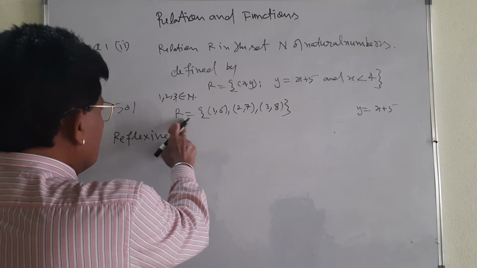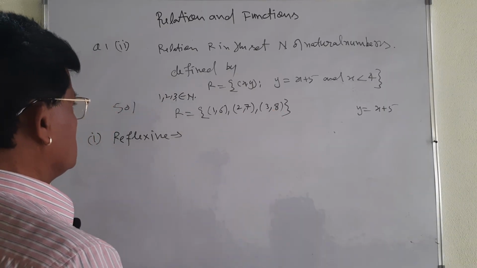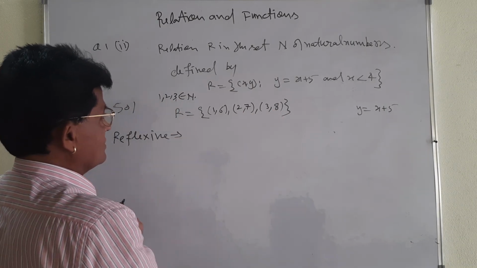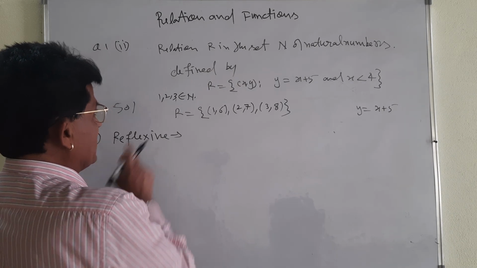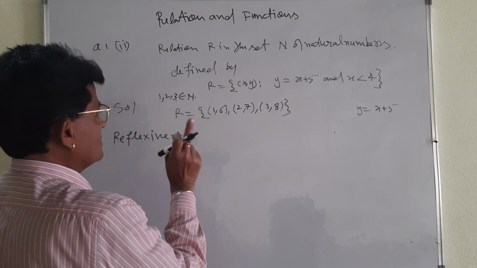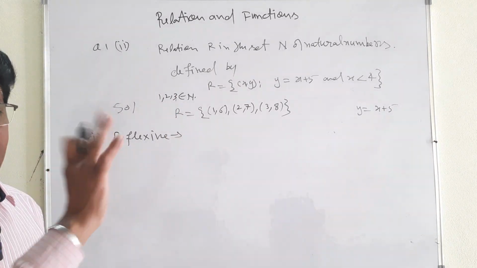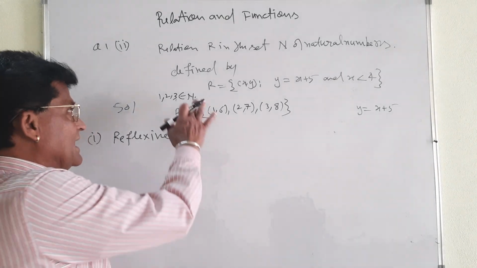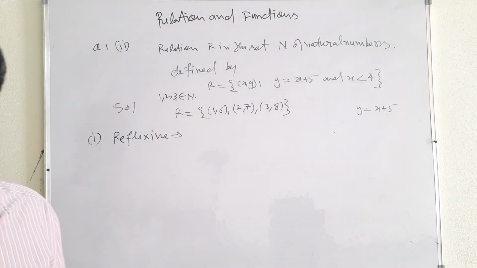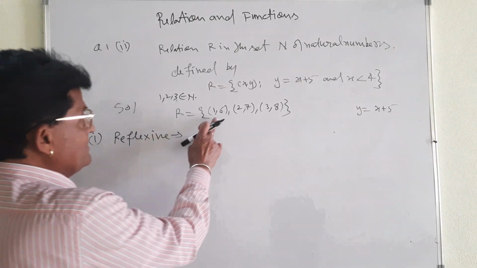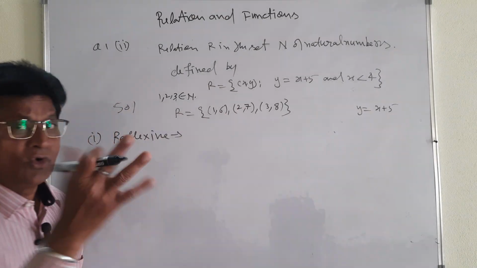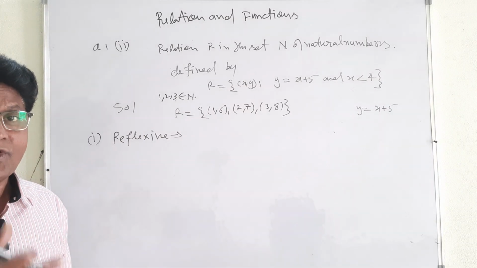As per this, I have formed this relation. N is equal to 1, 2, 3 only. If in place of N you want to take A, you can; that depends on you. I have taken N so that you will understand this is natural. But tell me, (1, 1) is here, (2, 2) is here, (3, 3) is here? No, these are not here.